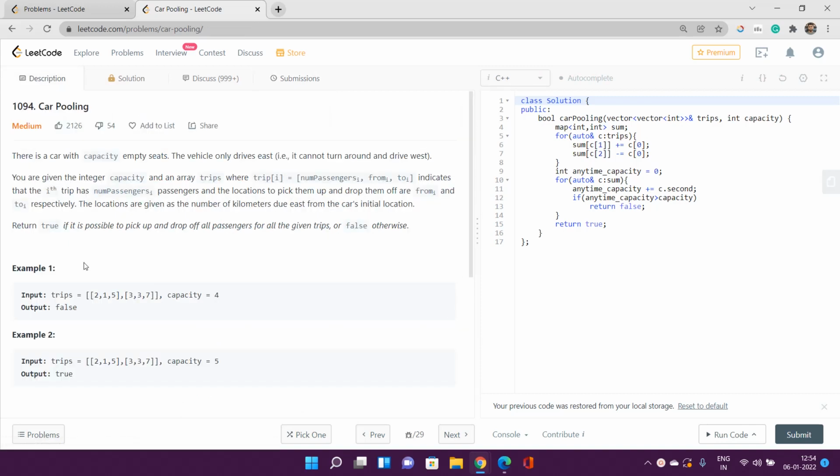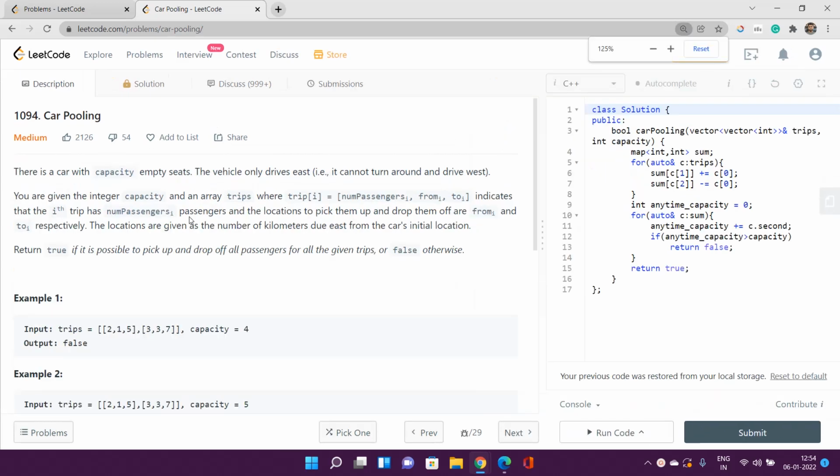According to this problem statement, we have been given a car with some maximum capacity, and there are some empty seats. Some data is also given to us: trips[i] stores three pieces of information: the number of passengers for this particular trip, and the trip goes from a source coordinate to a destination coordinate.